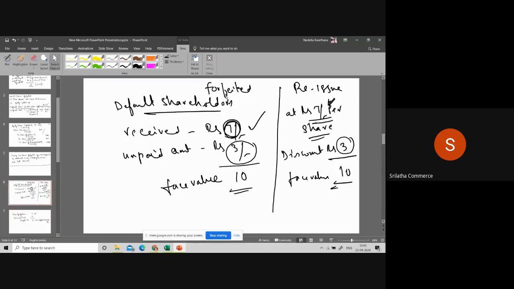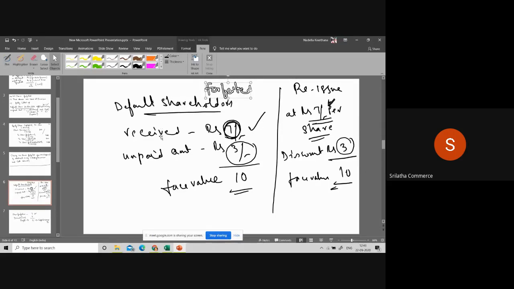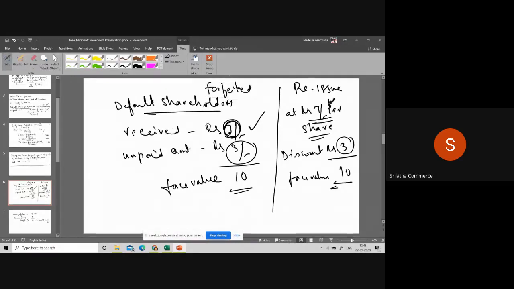For example, you are forfeiting shares. On forfeited shares, we received, I'm talking about each share, on forfeited share, ₹7 per share from the default shareholder. Unpaid amount is 3. Total face value of the share is 10. Now what we are doing?